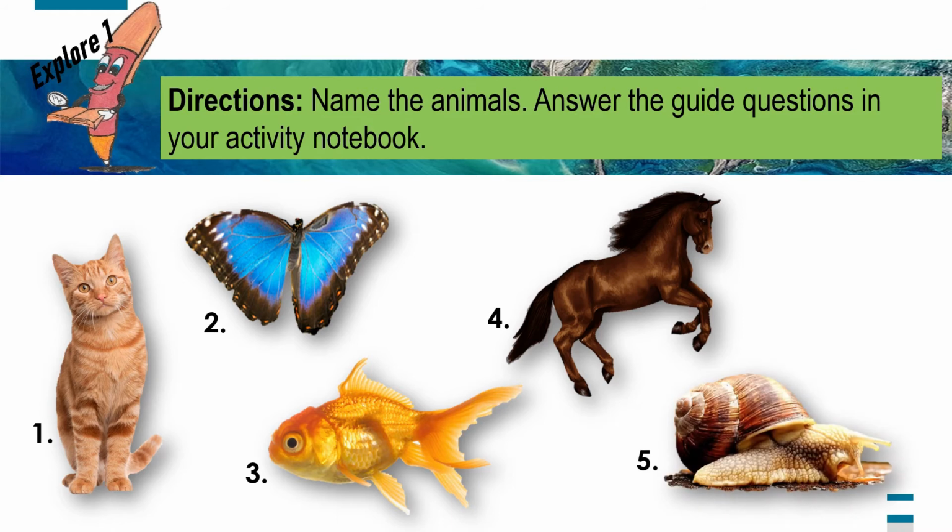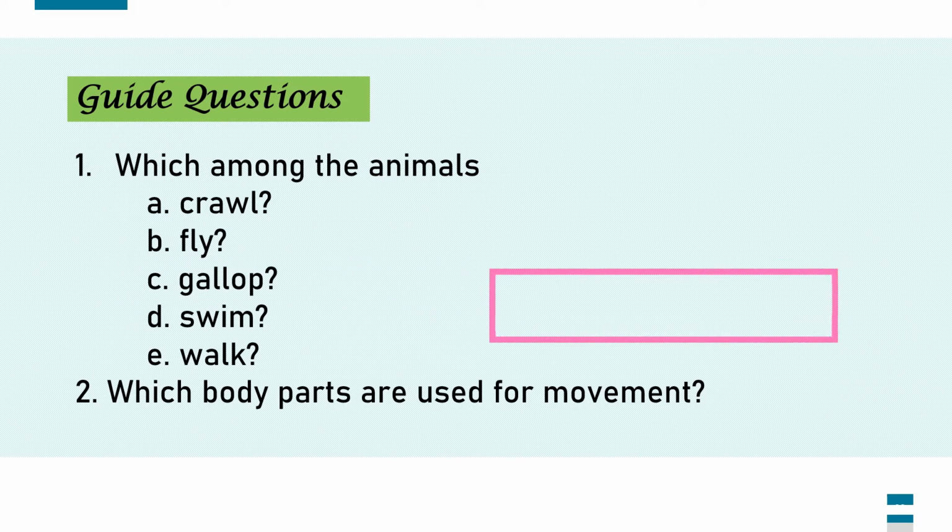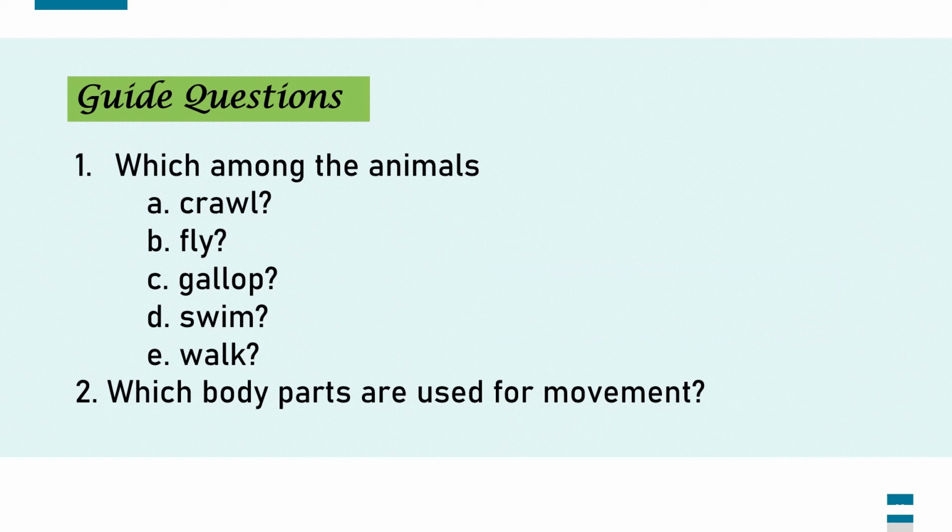Animal number 5. Guide questions. 1. Which among the animals: Letter A. Crawl. Letter B. Fly. Letter C. Gallop. Letter D. Swim. Letter E. Walk. Number 2. Which body parts are used for movement?